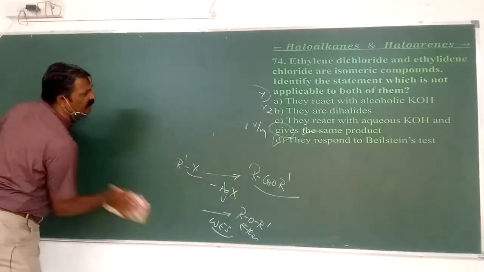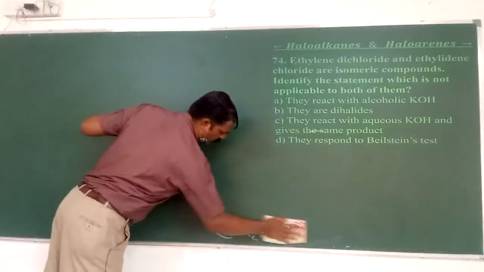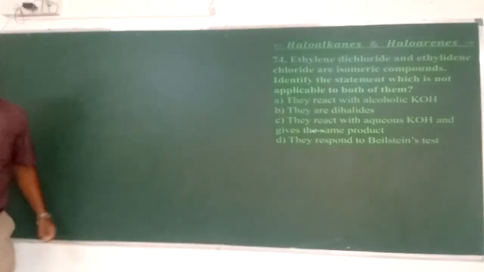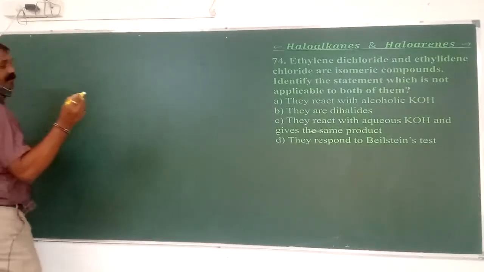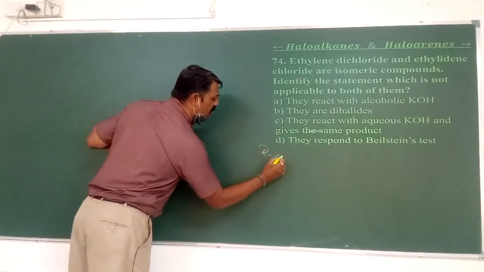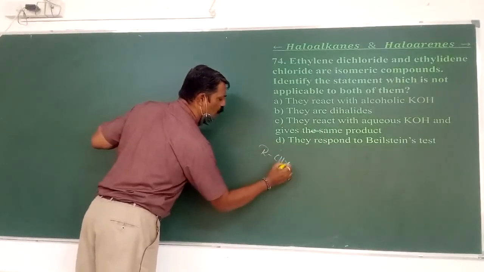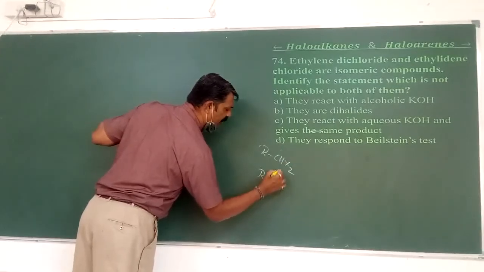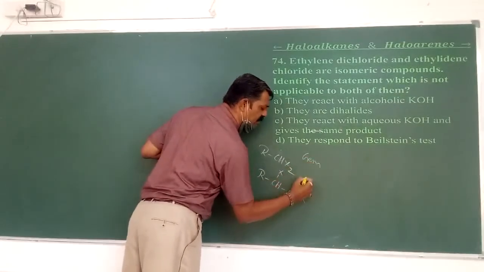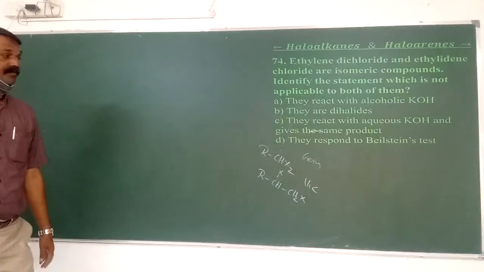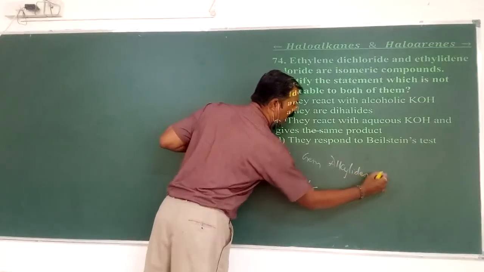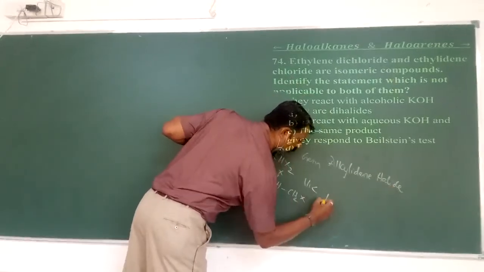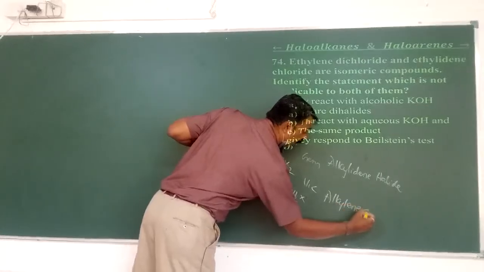Ethylene dichloride and ethylidene chloride are isomeric compounds. Identify the statement which is not applicable to both of them. So first, RCHX2 and RCHXCH2X. This is called geminal and this is called vicinal dihalides. And the names of these are alkylidene halides and alkylene dihalides.